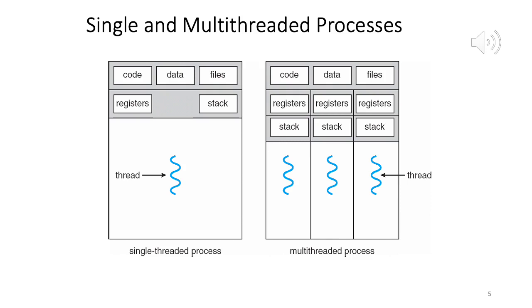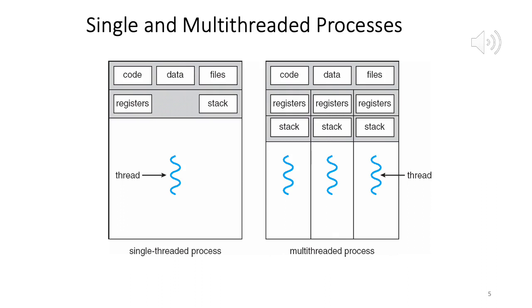What do we see on the right hand side? Again, this is one process, right? Only one process. And how many threads of instructions does this one have? It has 3 threads. So it can have less, it can have more, right? You can have 2, you can have 10, 100, whatever. And you can see that some of the context of the process it is sharing with other threads, and that is code, data and files. Okay. So the code section, the data section and the file section is shared. Okay.